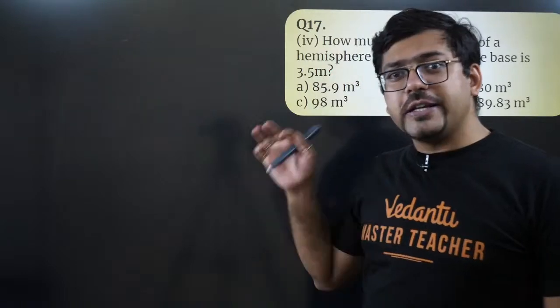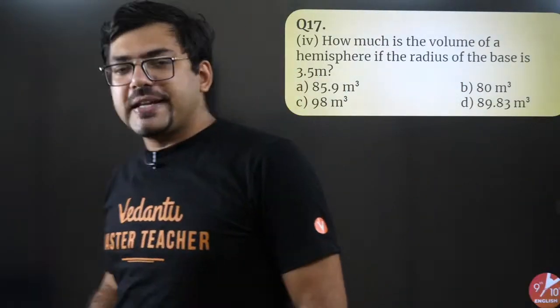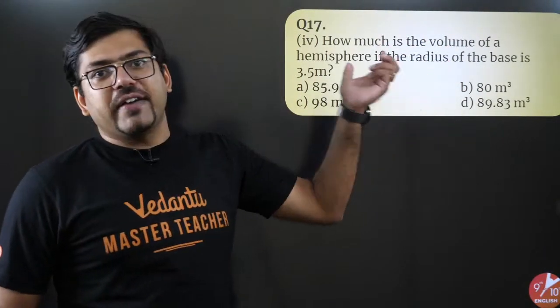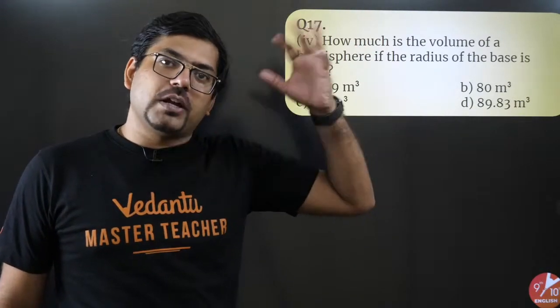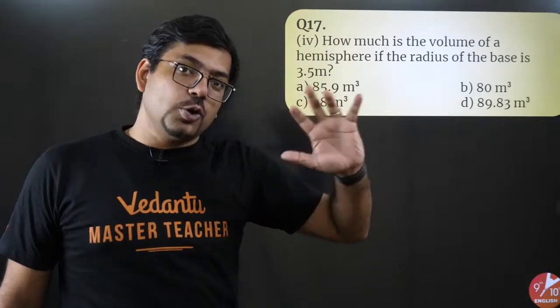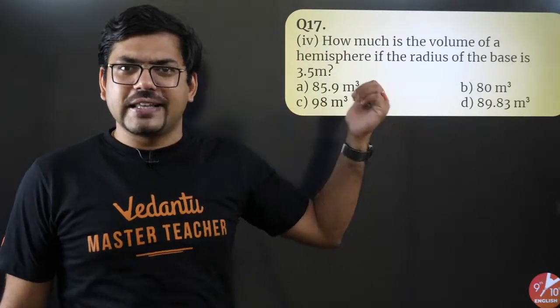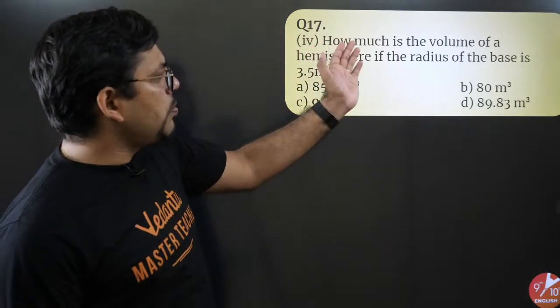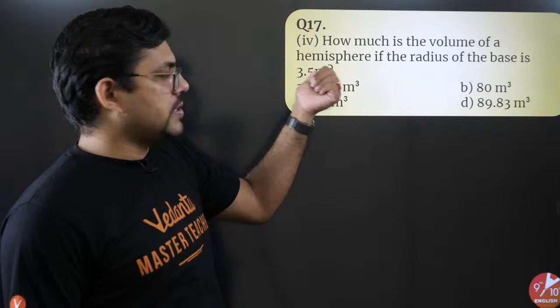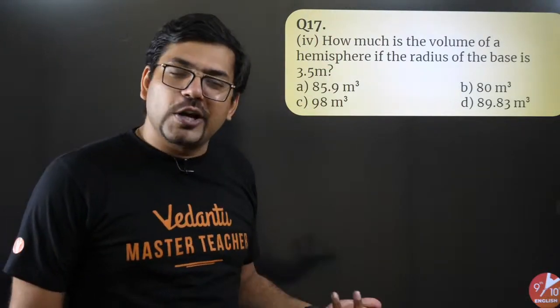and make you feel that these questions are super easy. Now just tell me, does this question have any implication of the case-based question? They have given it a big name, case-based question, scenario-based question. But do you feel that these questions are in any way different? This question is simply asking you how much is the volume of a hemisphere if the radius of the base is this. How does it correlate to a situation?